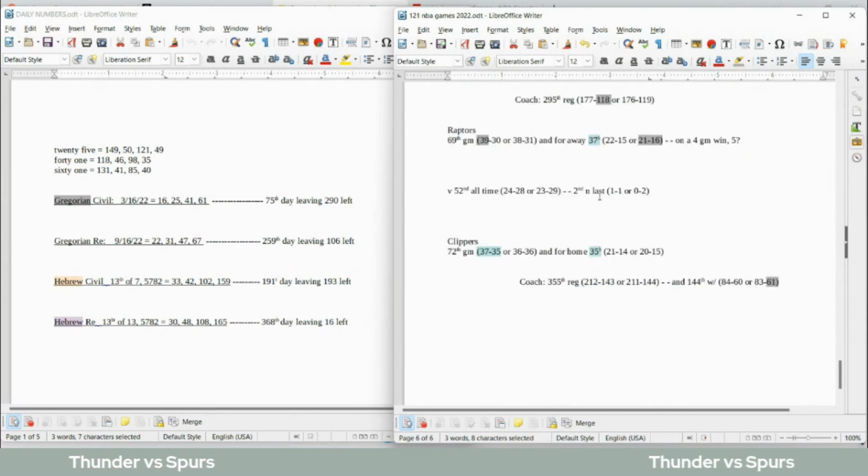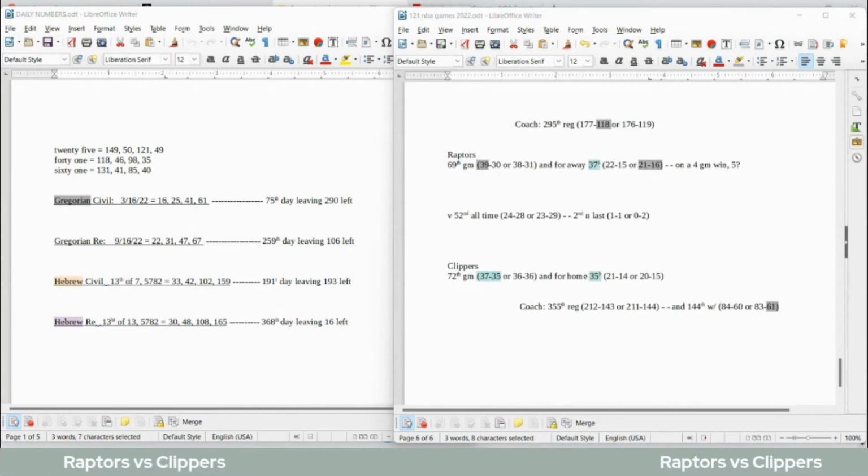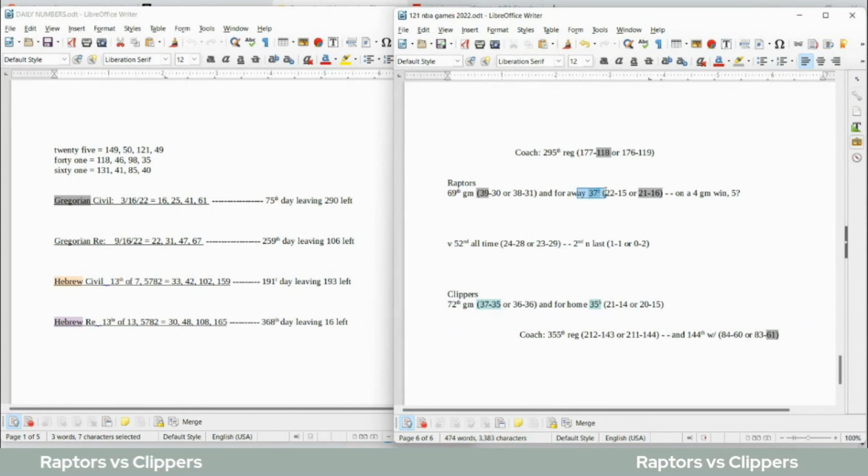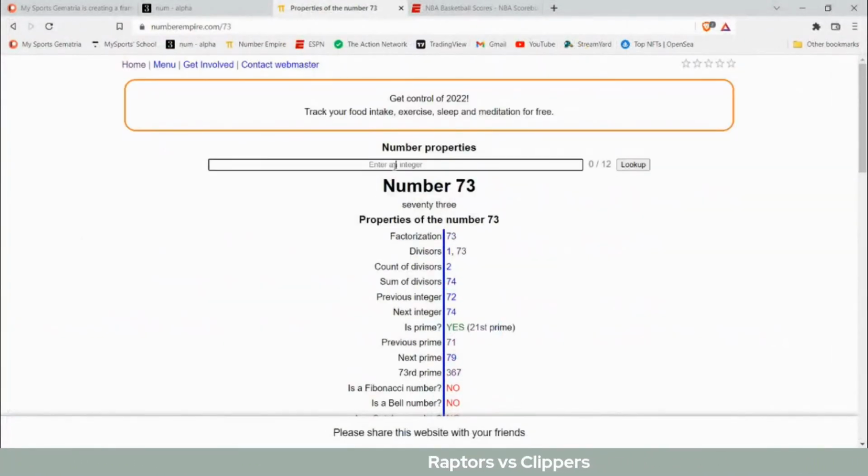Let's move on to the last one here, Raptors versus the Clippers. If Clippers were going to win this game, we'll start with the home team. This is the 37th away game for the Raptors and the 35th home game for the Clippers. Clippers can just simply become 37-35 for a record with a win. It could just be as simple as that. Raptors would become 21-16 on the road with a loss, 21-16.